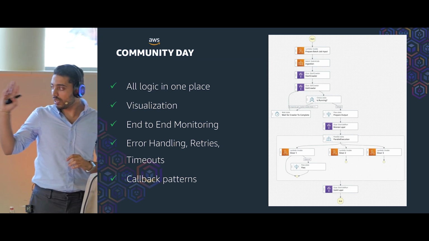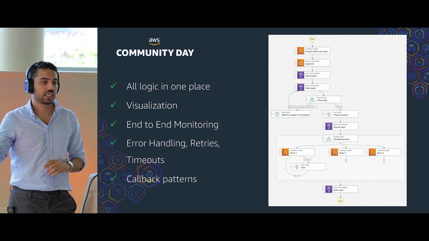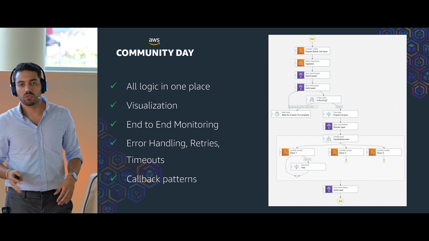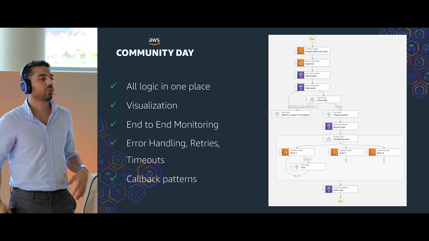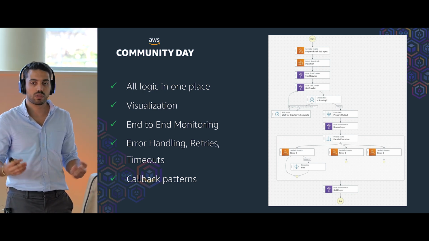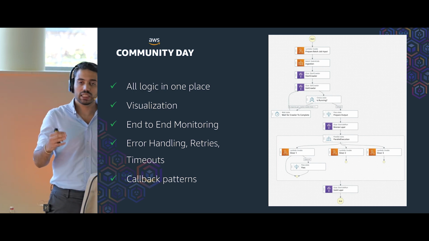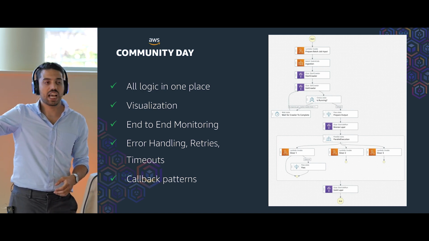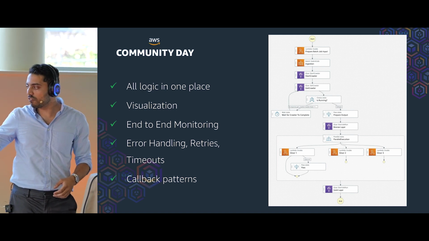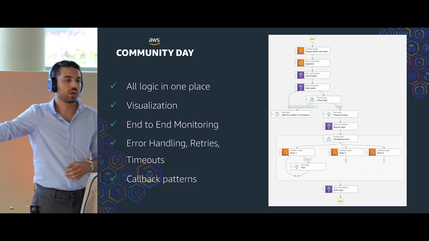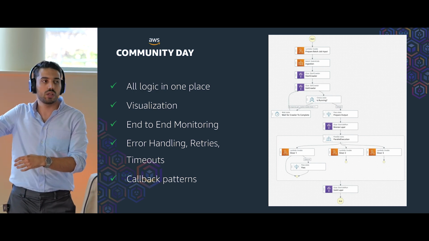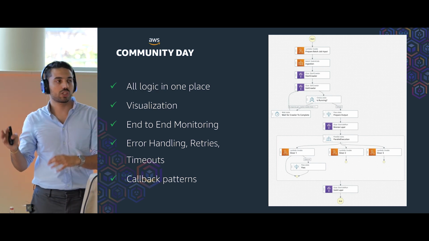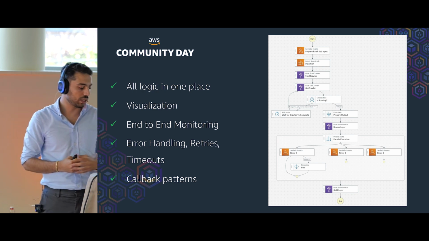Another great thing is that in step functions we can have error handling, retries, and timeouts. With retries, we can define an amount of retries. For example, we can say if this lambda failed here, retry running it 3 times, 5 times, or whatever we want. Error handling means, especially when we have a parallel execution here, for example, this lambda is catching the error. So if the lambda for the silver 1 model fails, it's not going to fail the whole parallel or the whole step function. And we can also implement timeouts, so we can define that if this function took too much time to run, just cancel it and abort the execution.